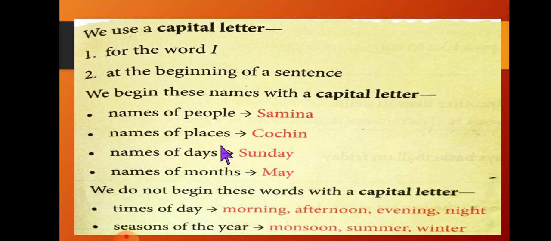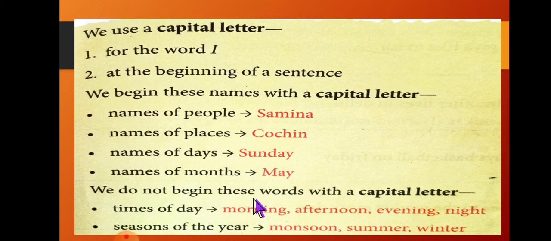Names of places, India, China, America, countries and places, always first letter capital. Names of days, Sunday, Monday, Tuesday, first letter capital. Only the first letter, I am not telling you all other letters. In a sentence, only the first letter is capital, here only S will be capital, the others small. Names of months, first letter capital.